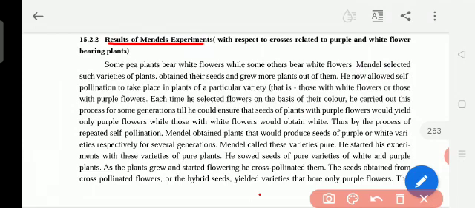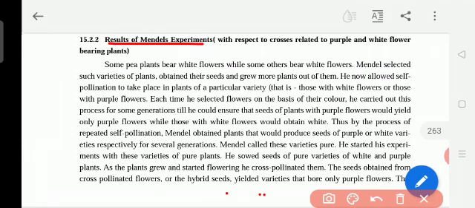Okay, and you see this season is the season for pea plants, and you can get the pea plants. Please, students, all of you try it in your house. Whatever you try, take a picture and keep it. We need this for the project, not only for this one. You can try cross-pollination in any other plant and see the new varieties. Okay, you must do this.